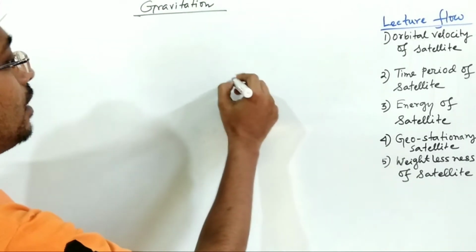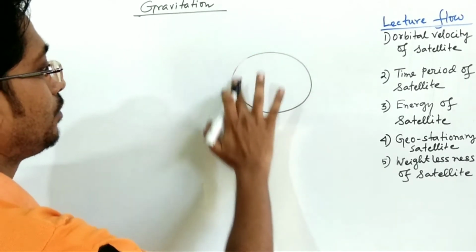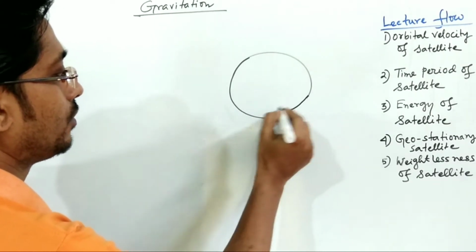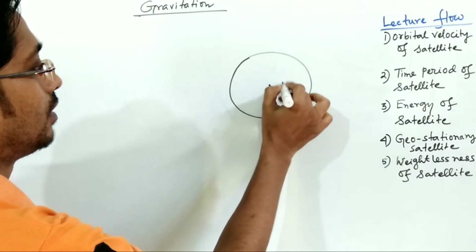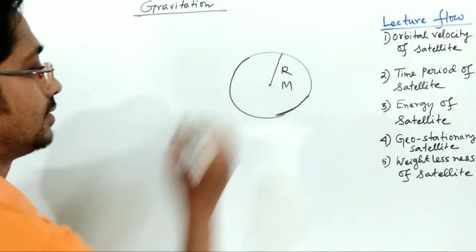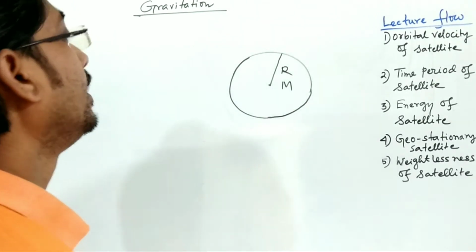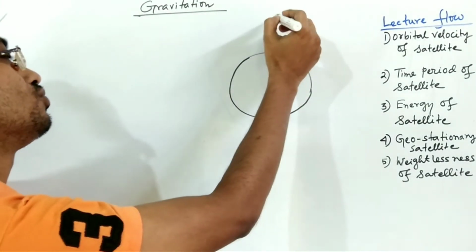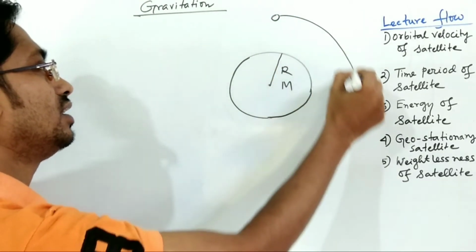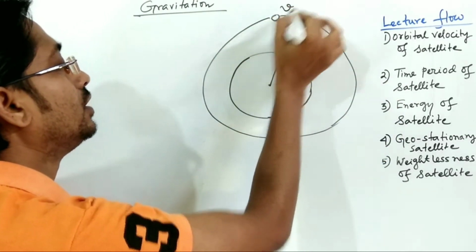Now suppose this is the earth, again I have drawn, and the mass of the earth is capital M, and the radius of the earth we have taken is capital R. Suppose one satellite of mass m is revolving around the earth with a velocity v.